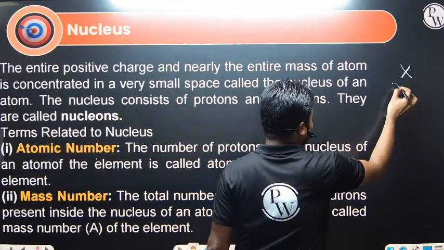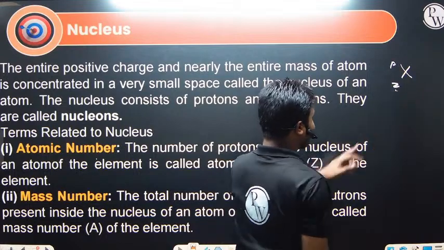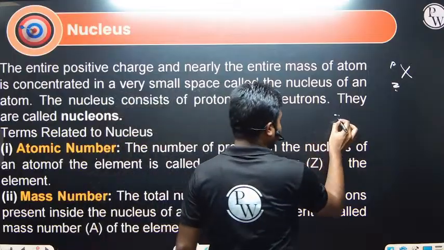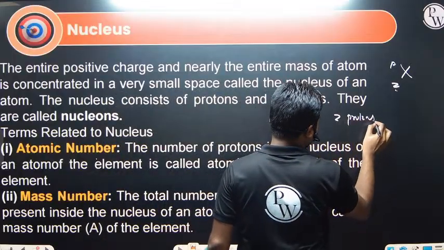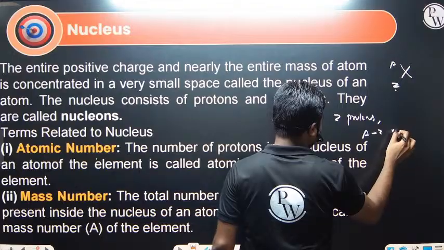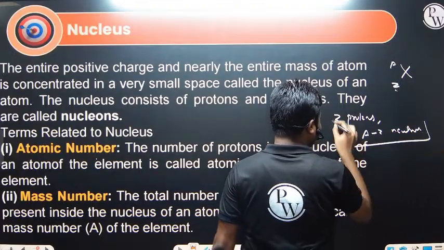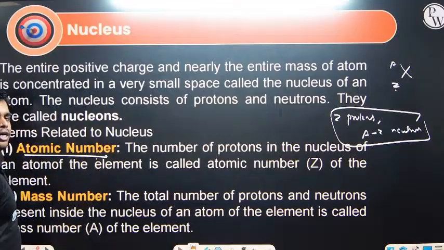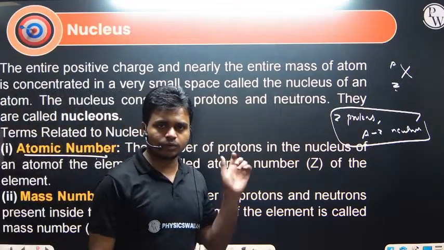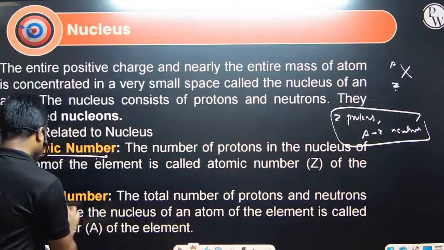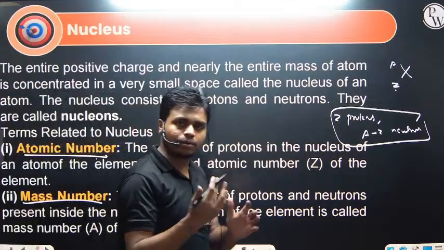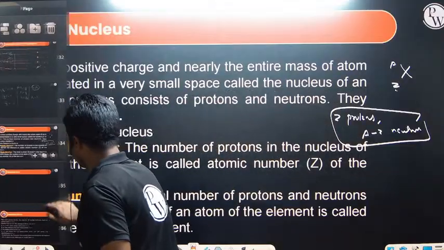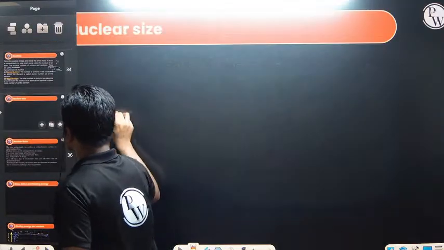If I am writing here Z and A, this has Z number of protons and A minus Z number of neutrons. Together, protons and neutrons we call nucleons. The atomic number is the total number of protons in a given nucleus. And what is the mass number? The sum of the total number of neutrons and protons we call the mass number. A is the mass number we have. So if we talk about the nuclear size, what is nuclear size?